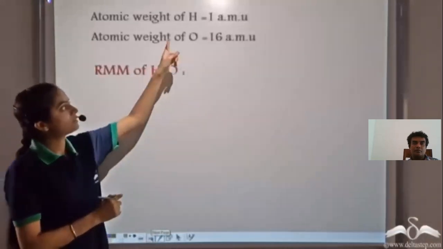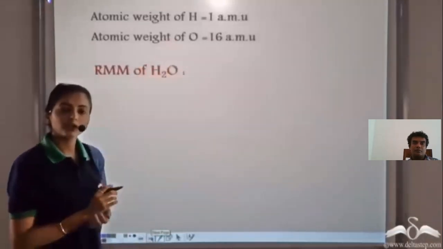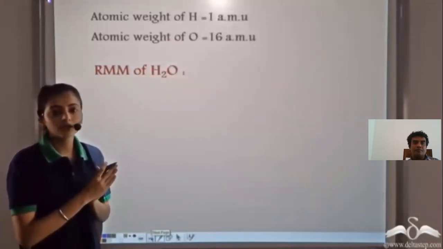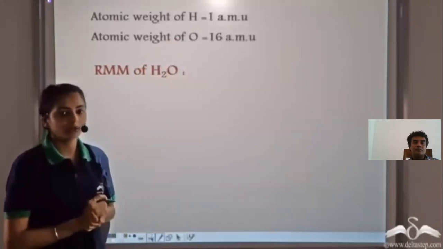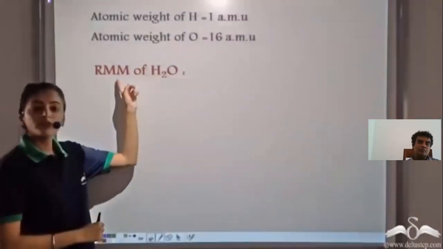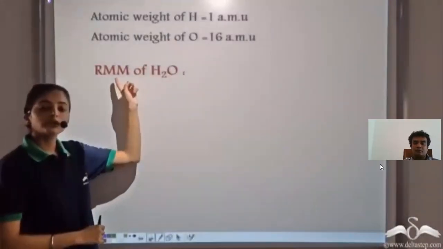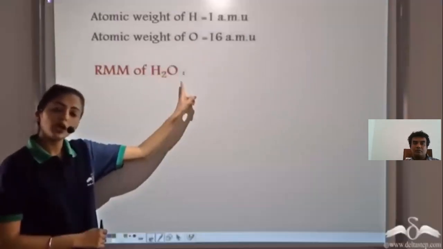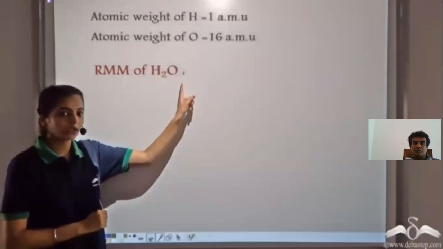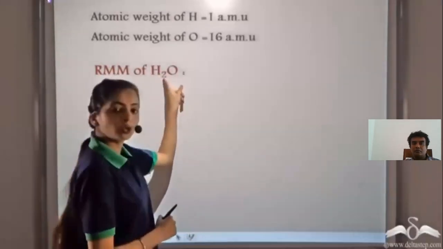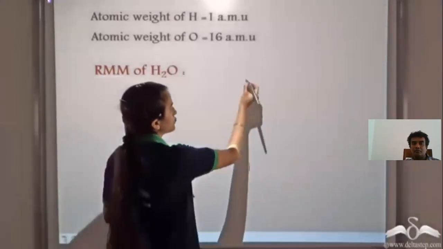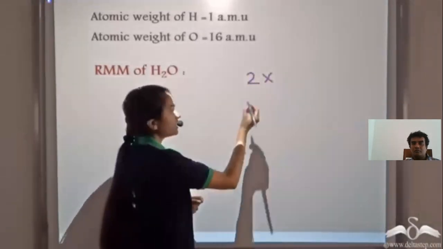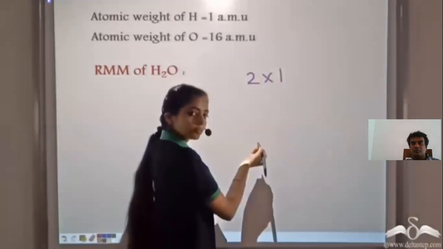Let's look at water. We know that the relative atomic mass of hydrogen atom is 1 atomic mass unit, and the relative atomic mass of oxygen is 16 atomic mass unit. Now, if we have to calculate the relative molecular mass of water, which contains both hydrogen and oxygen, how do we calculate that? We see there are two atoms of hydrogen, and we know that the relative atomic mass of each hydrogen atom is 1.